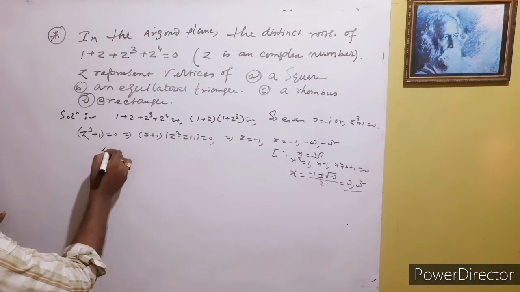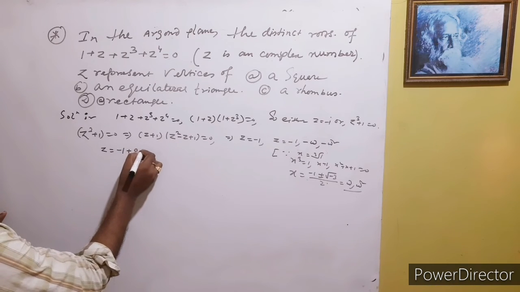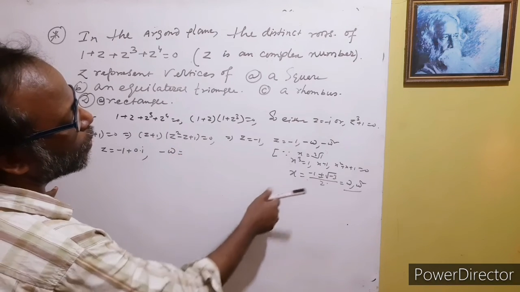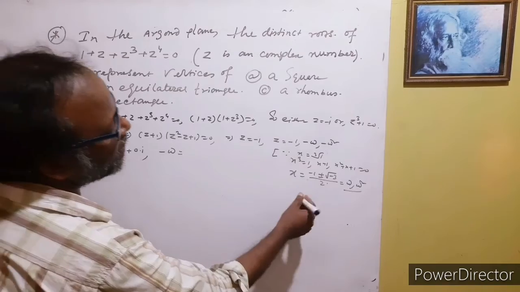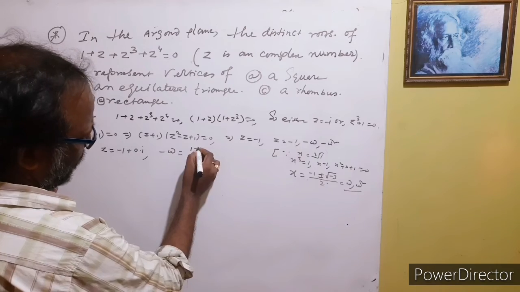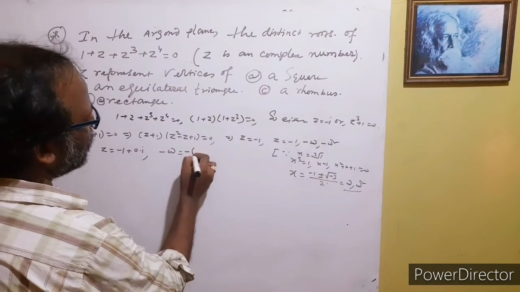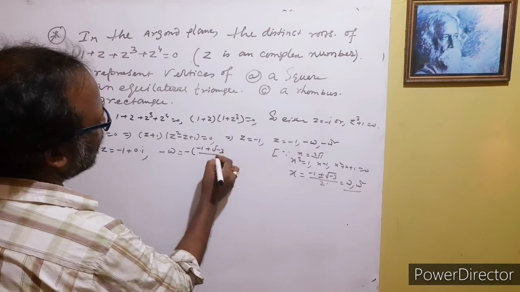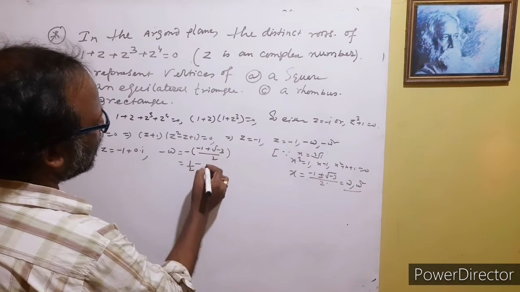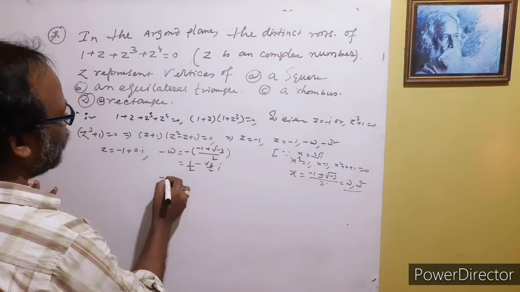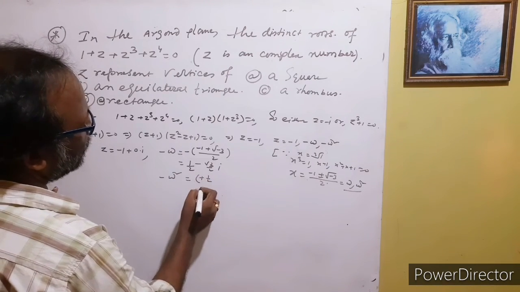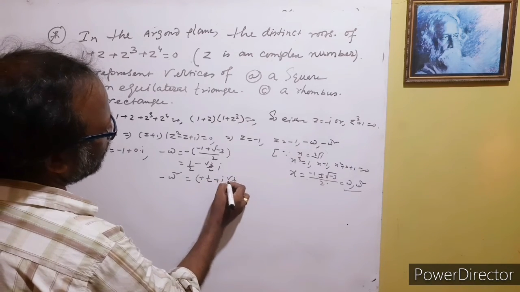So Z equal to minus 1, that is minus 1 plus 0 i. Then minus omega is one value; if we take minus 1 plus root over minus 3 by 2, it will be 1 by 2 minus root 3 by 2 times i. So minus omega square is the same, 1 by 2 plus i times root 3 by 2 here.